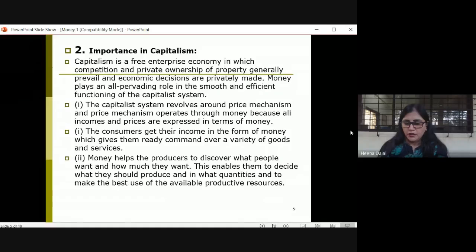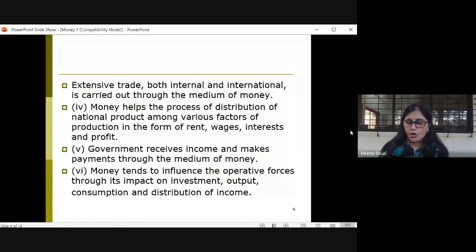Okay, right? So now we go to the next part of capitalism. Apart from taking the decisions of how much an individual wants, what their needs are, it also helps in undertaking extensive trade, that is, internal trade as well as international trade.